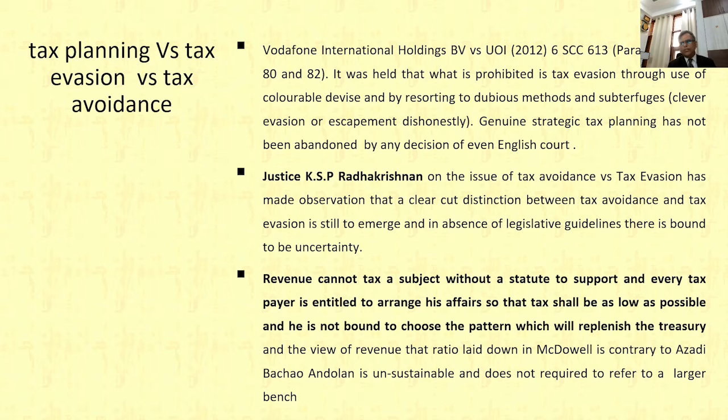Tax evasion through use of a colorable device is certainly prohibited, and resorting to dubious methods and subterfuges, meaning clever or dishonest evasion, is prohibited. Genuine strategic tax planning is allowed, permitted, and there is no question mark on that. These are the important aspects of tax planning, tax evasion, and tax avoidance.